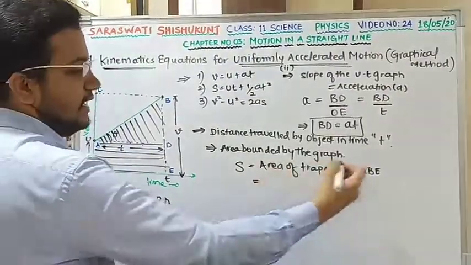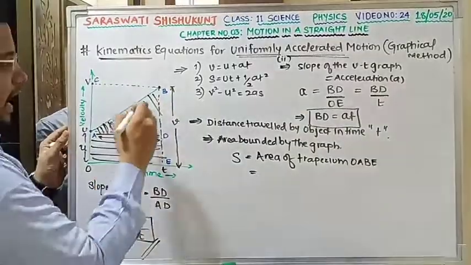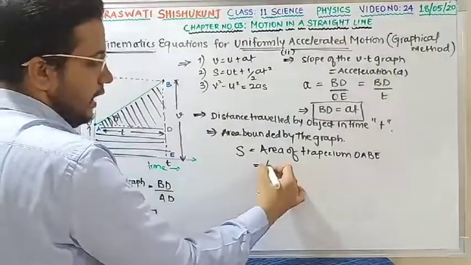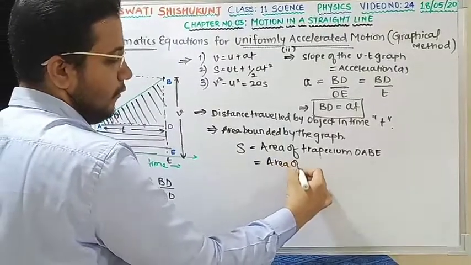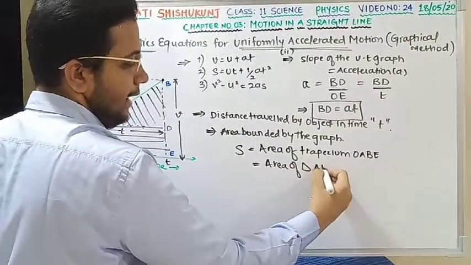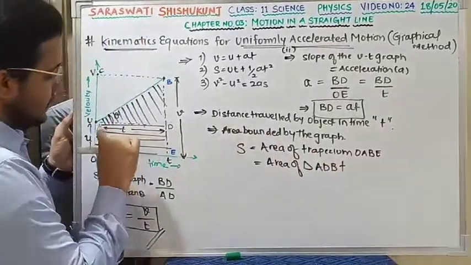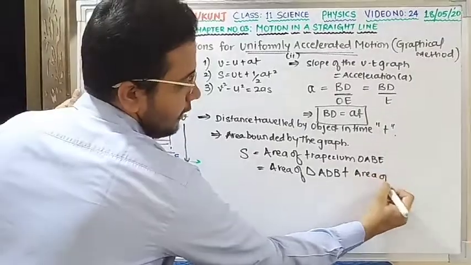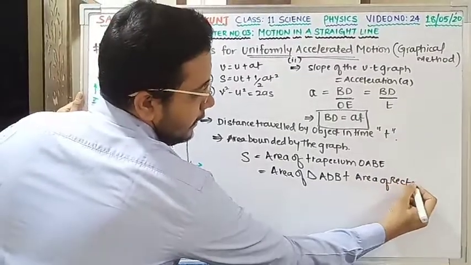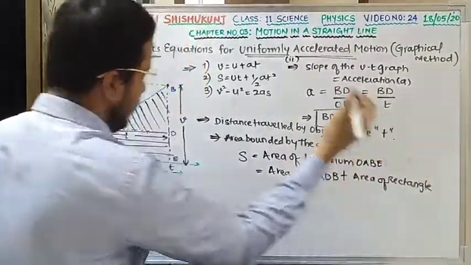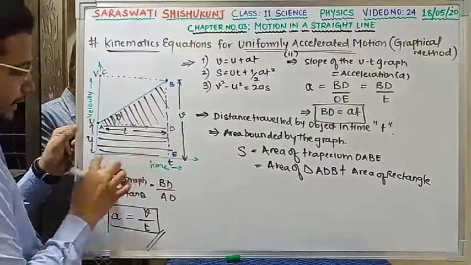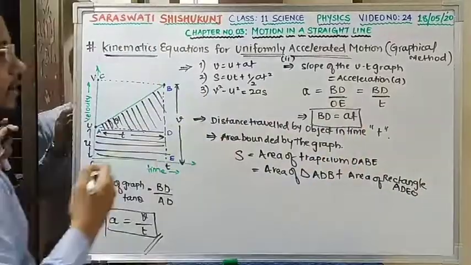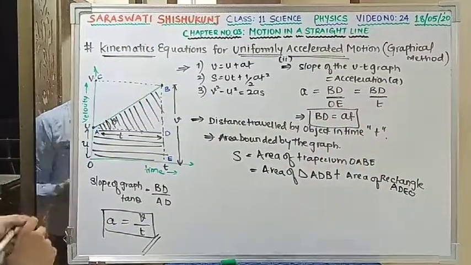Now I am segregating this area of trapezium into components. I can see over here there is one right triangle, that is ADB. I can split the area into the right triangle ADB plus this much area of a rectangle. Which rectangle are you having? ADEO. Is this clear? Okay, fine.